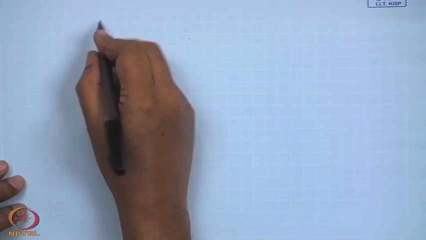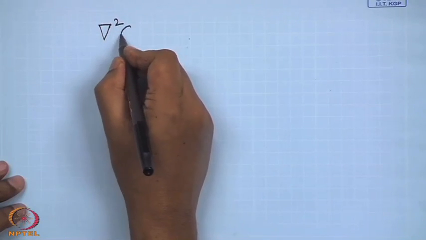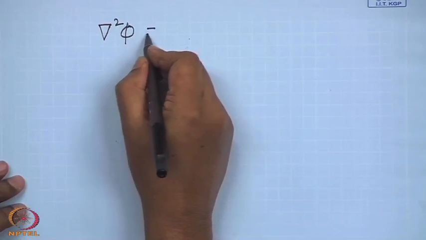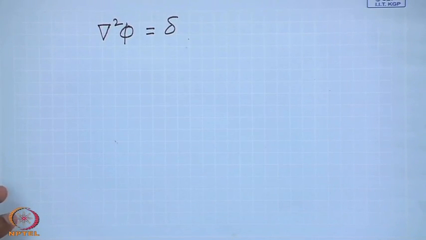Anyway, so we now have the velocity field such that it satisfies this equation: Laplacian of a scalar function phi is delta, and the gradient of that scalar function gives us the velocity field.